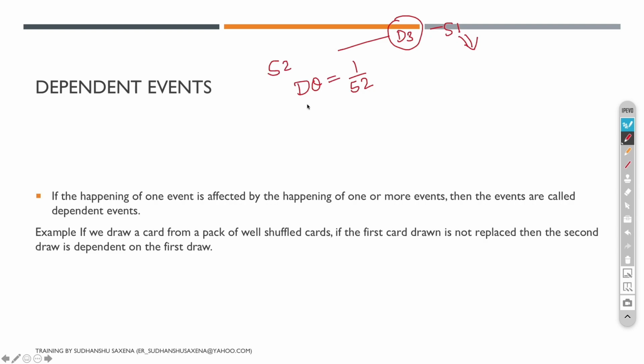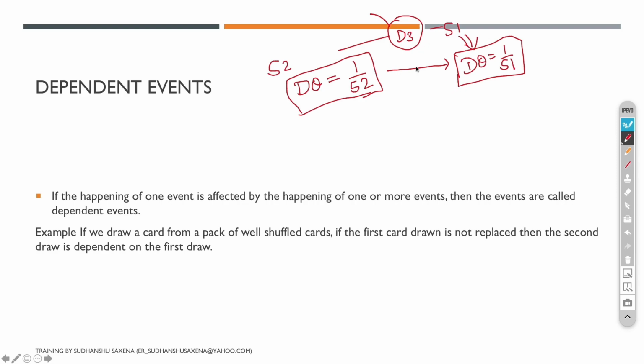If I want to calculate the probability of the diamond queen once again, the probability is 1 by 51, which has changed. So did picking up this random card from the deck impact my event of picking up the diamond queen? Yes, it changed the probability. If it changes the probability, then it is called a dependent event.